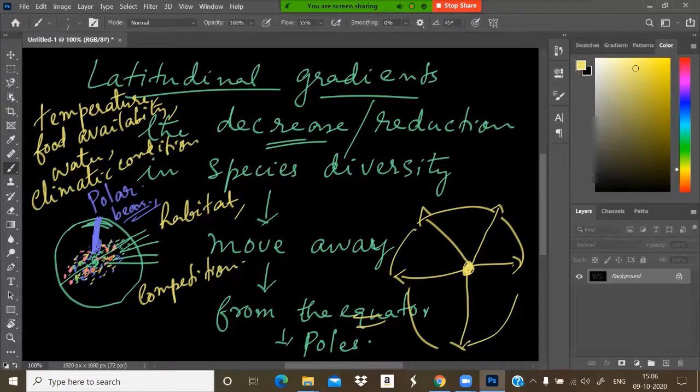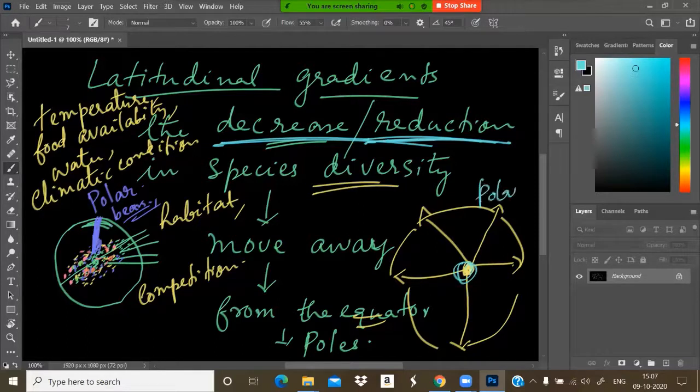All these may affect. So the species richness, or the species diversity, gets reduced when we come to the polar area from the equator.